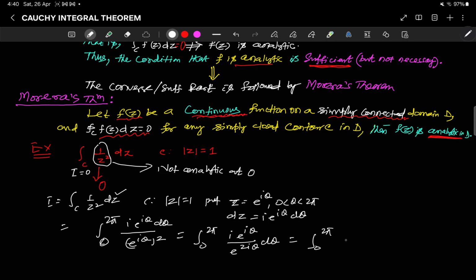So this is the integral from 0 to 2 pi of i e to the power minus i theta d theta, and if you integrate it, it is 0, but the function is not analytic.